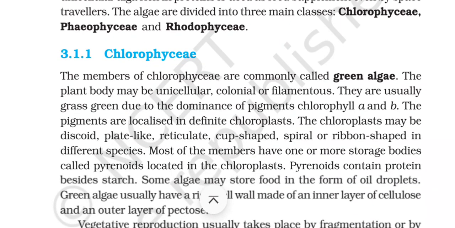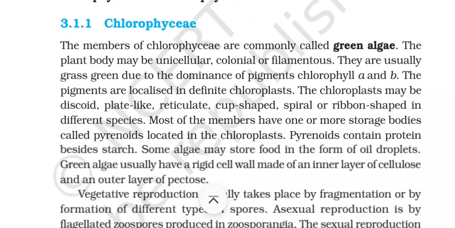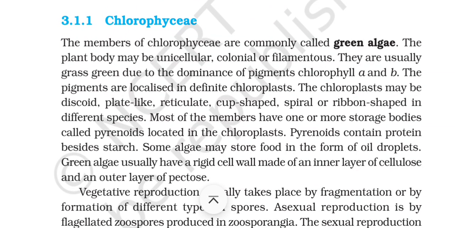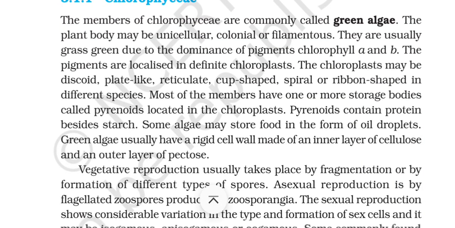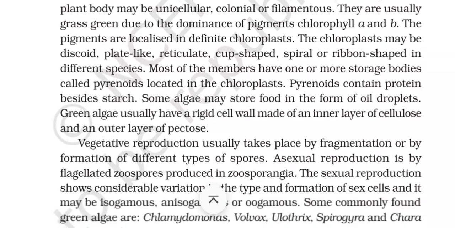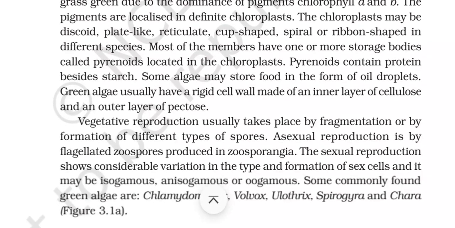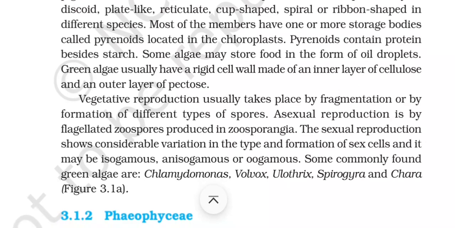The algae are divided into three main classes: Chlorophyceae, Phaeophyceae, and Rhodophyceae. 3.1.1 Chlorophyceae. The members of Chlorophyceae are commonly called green algae. The plant body may be unicellular, colonial, or filamentous. They are usually grass green due to the dominance of pigments chlorophyll a and b. The pigments are localized in definite chloroplasts. The chloroplast may be discoid, plate-like, reticulate, cup-shaped, spiral, or ribbon-shaped in different species.